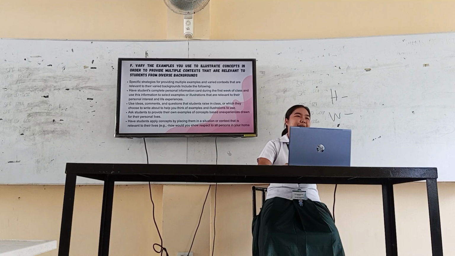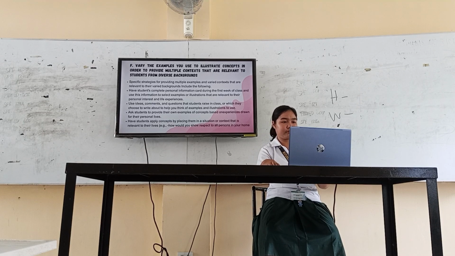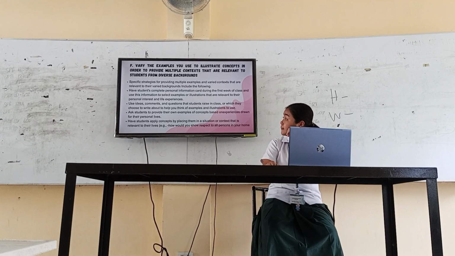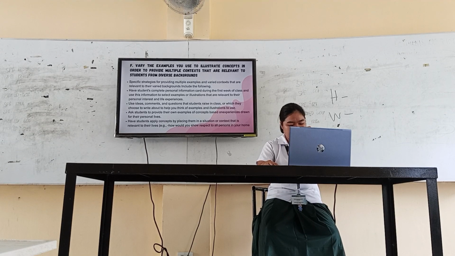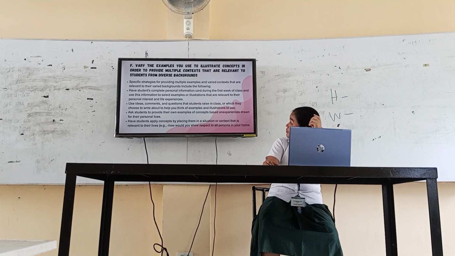What are the examples you use to illustrate concepts in order to provide multiple contexts that are relevant to students from diverse backgrounds? First, specific strategies for providing multiple examples in various contexts that are relevant to their varied backgrounds include the following. Have students complete a personal information card during the first week of class and use this information to select examples for illustration that are relevant to their personal interests and life experiences.